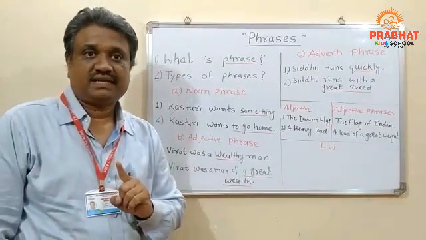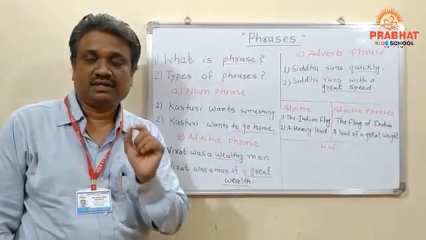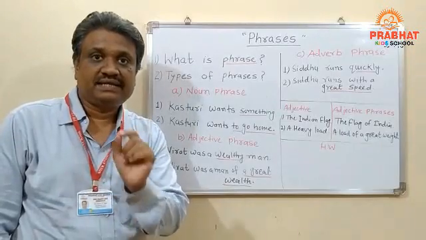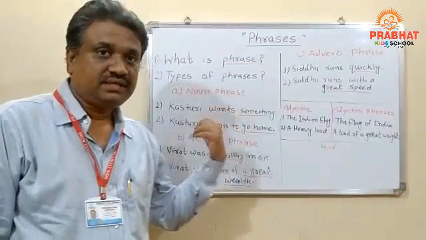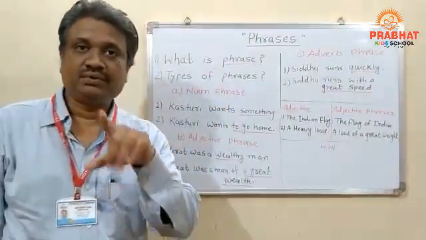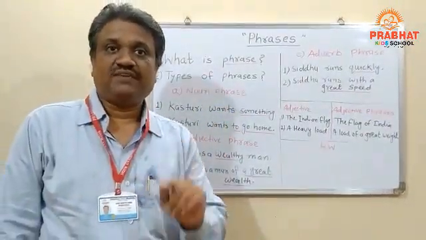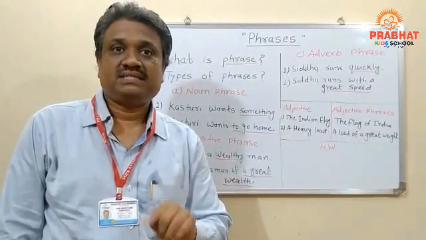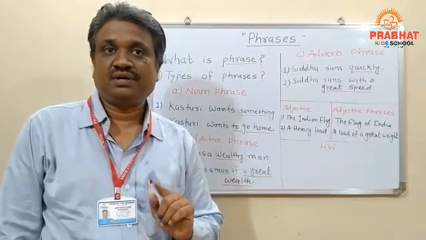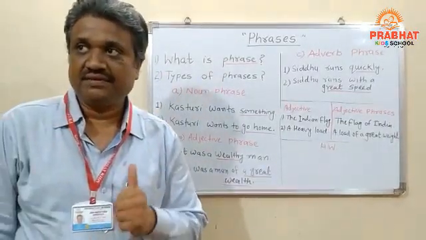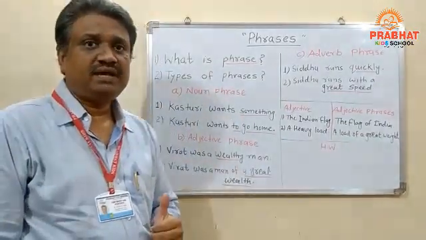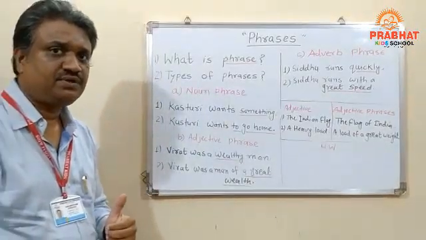The group of words, a great wealth, tells us what sort of man Virat was. Here it is Virat, but in the PPT you get Wazir. It qualifies the noun man just as an adjective does. Therefore, it does the work of an adjective and it is called an adjective phrase.